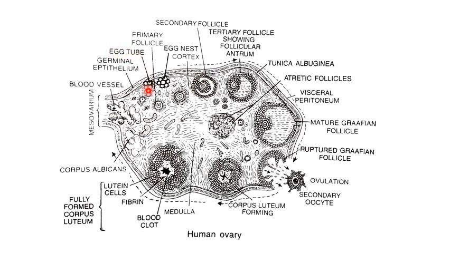Now this egg tube will become a mass of cells, which is referred to as egg nest. In that egg nest, one of the oogonia is going to increase in size. That means it is going to enter the growth phase, and so the oogonium will be transformed into the primary oocyte, and the rest of the cells present in the egg nest will surround the primary oocyte.